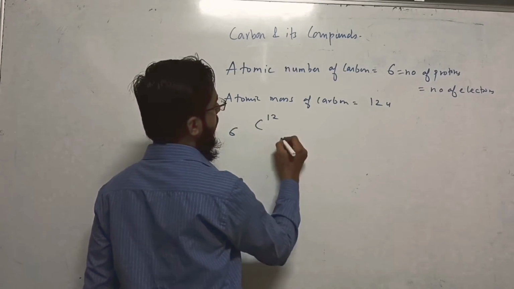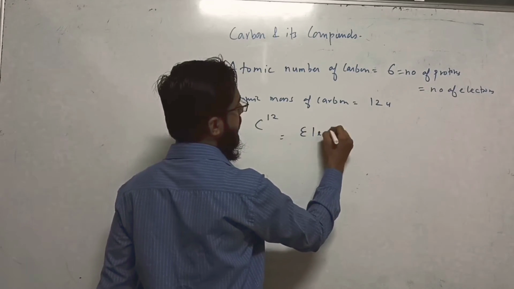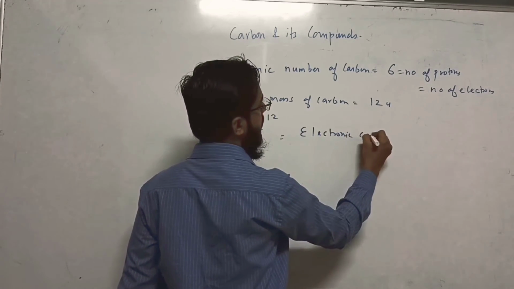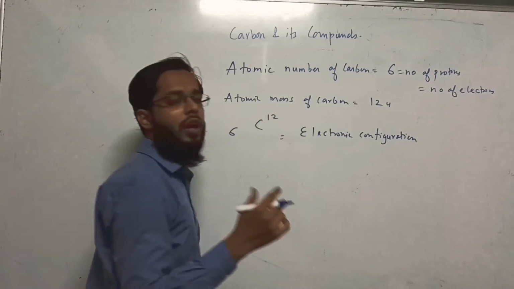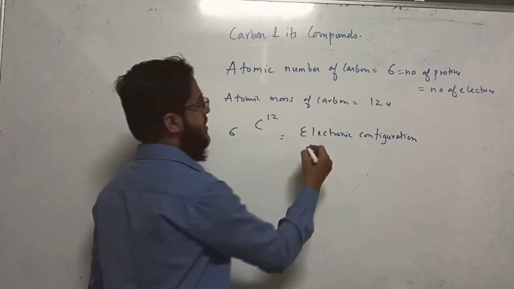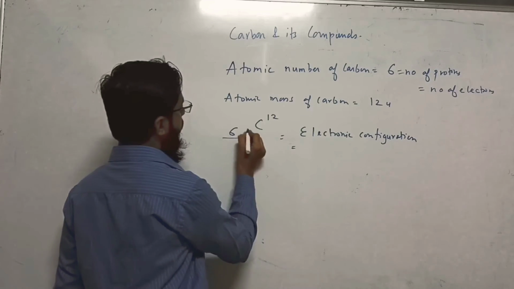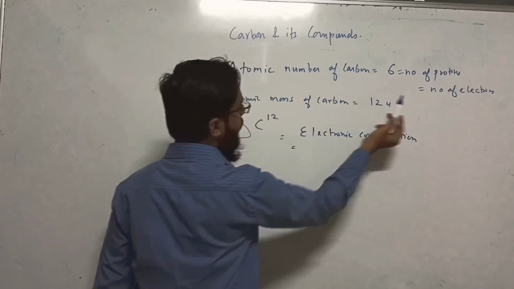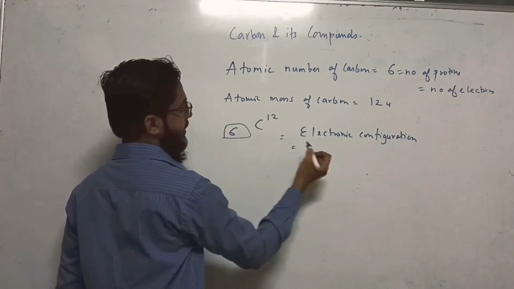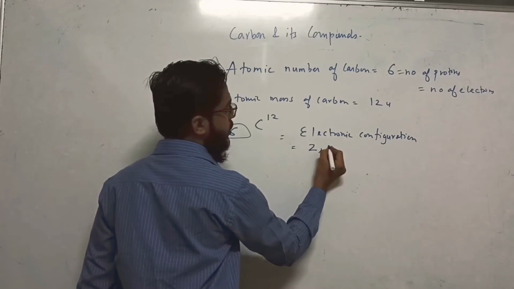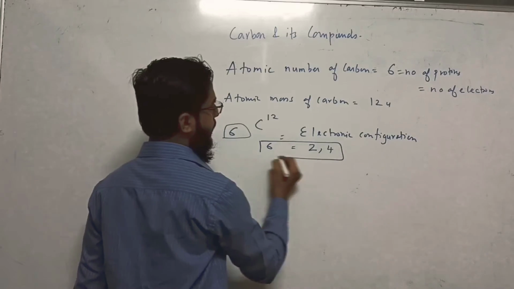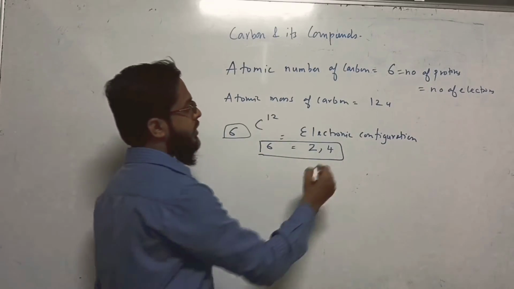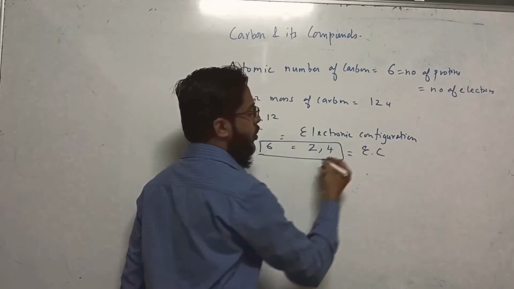Now we will talk about electronic configuration. What is electronic configuration? Arrangement of electrons in orbits. So carbon has how many protons? 6, which is equal to the number of electrons, 6. So the electronic configuration is 2, 4.